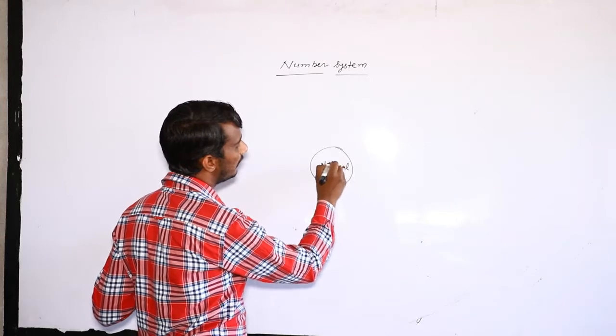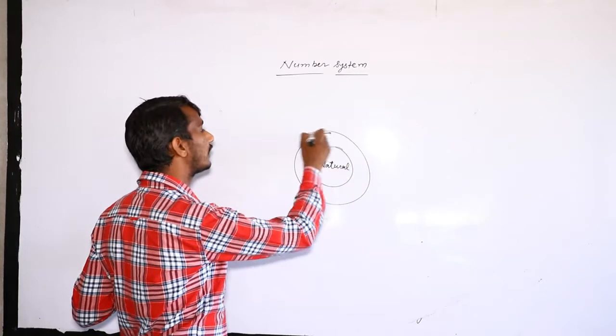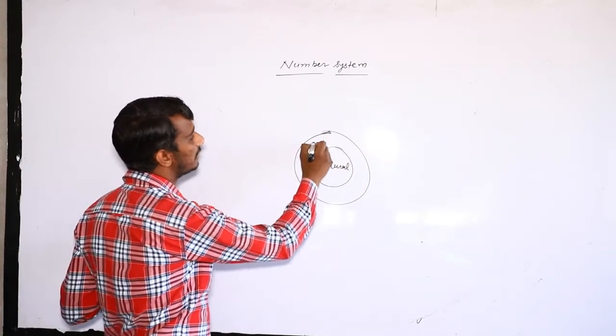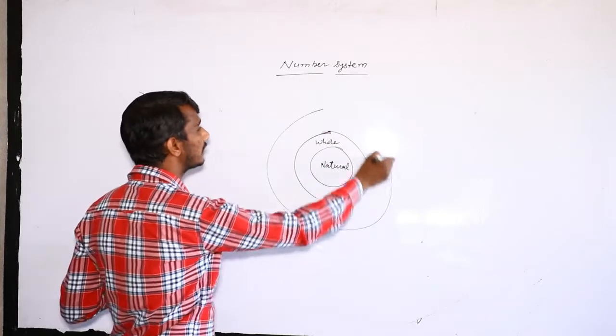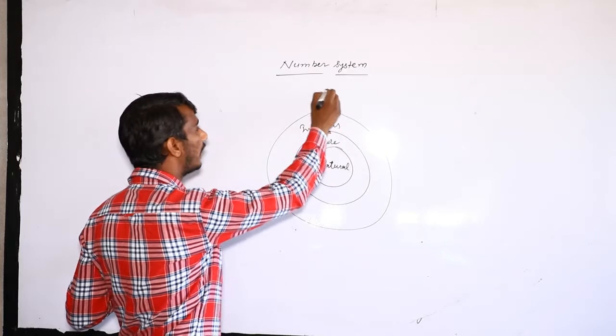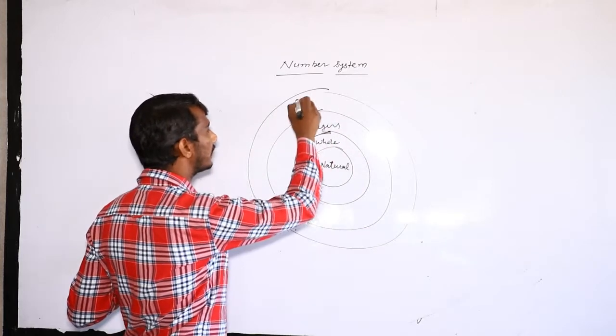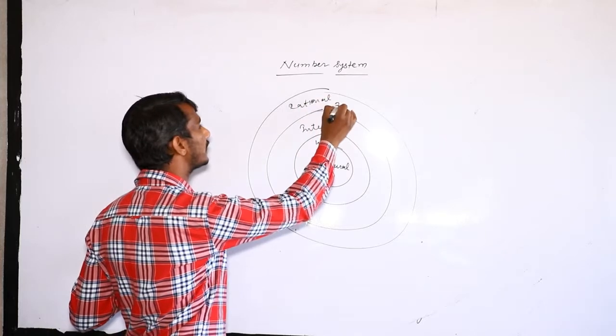In this are all the natural numbers, and another circle represents the whole numbers, and another circle represents integers, and after that these are rational numbers.